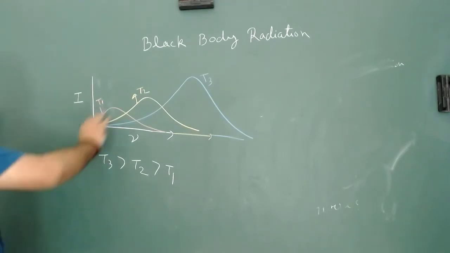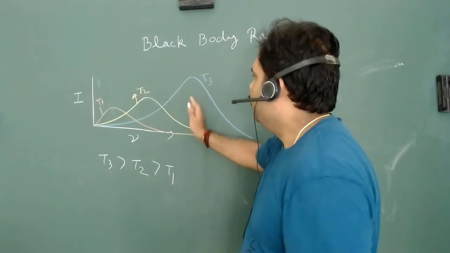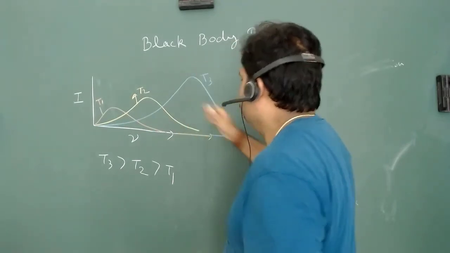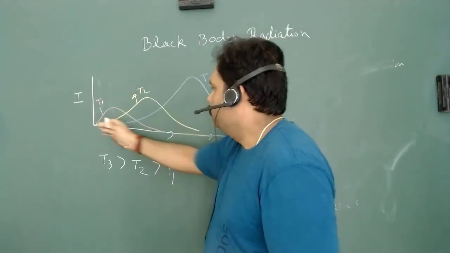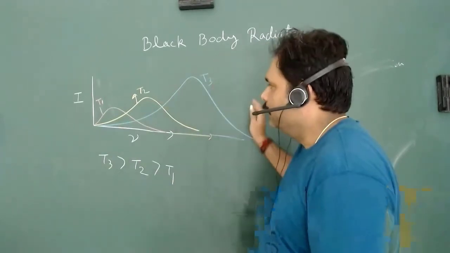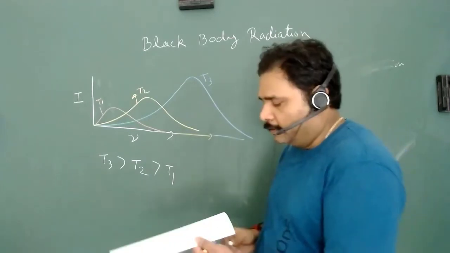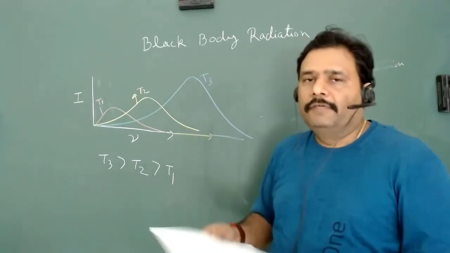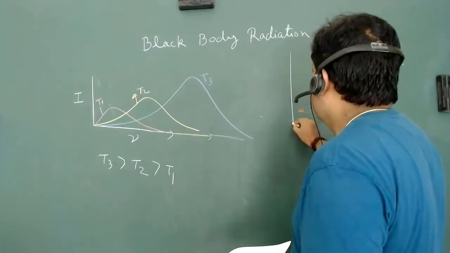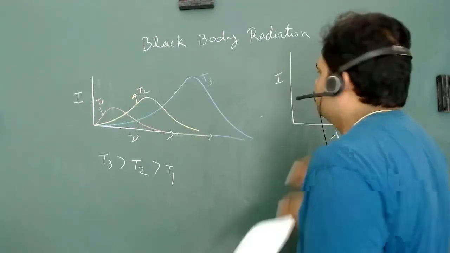And we have seen that this curve for a particular temperature has a peak at some maximum value of intensity, and before that it is increasing, after that it is decreasing. So some closed curve is there. So this is the intensity versus frequency. Yes, we can also plot intensity versus wavelength. So if we plot intensity versus wavelength, this is I versus lambda.